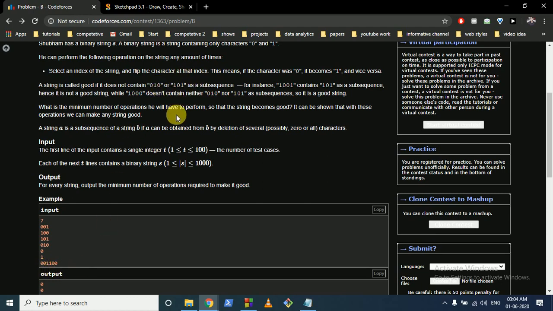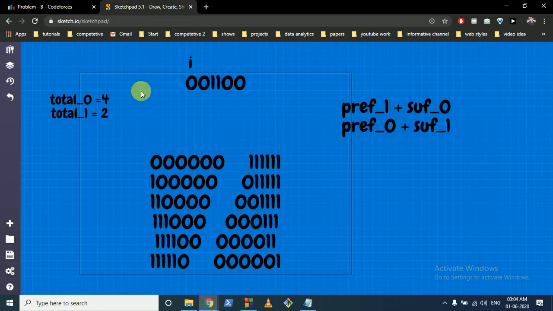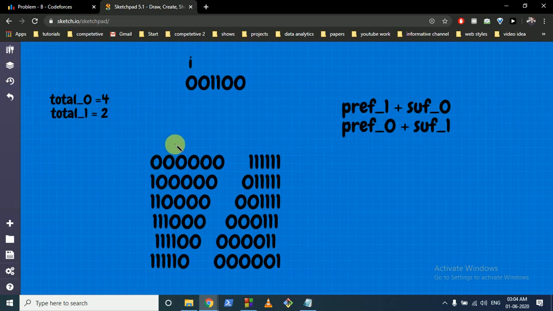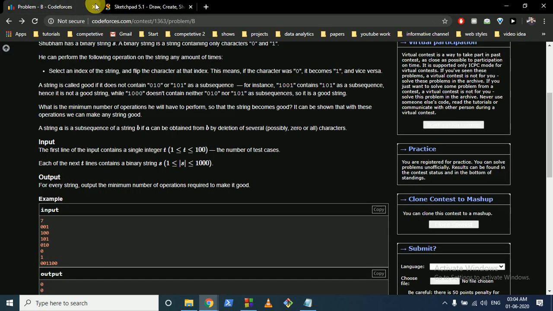So you only want a good sequence in which there is no such subsequence, and you have to convert the string into a good string, which doesn't contain this subsequence, in the minimum number of operations. I've written down that example. If you observe the question clearly, you can see that it will only happen if there is a 1 and a 0 on the left of it and a 0 on the right of it, or if there is a 0 with a 1 on the left of it and a 1 on the right of it.